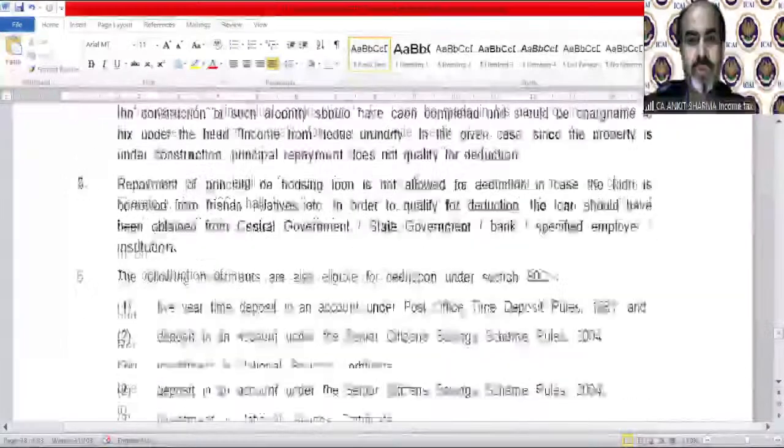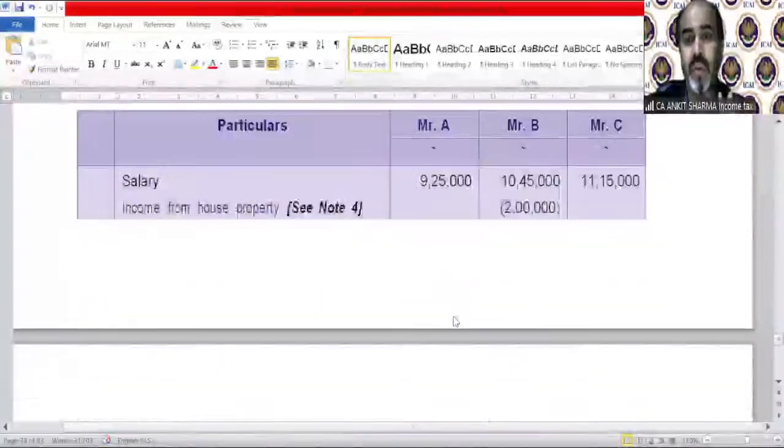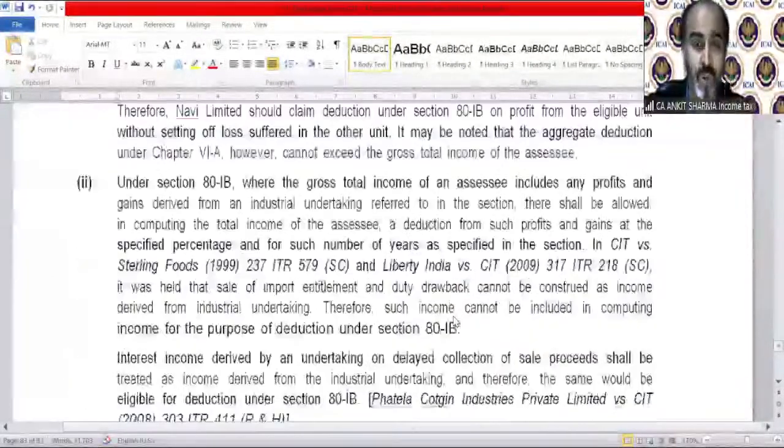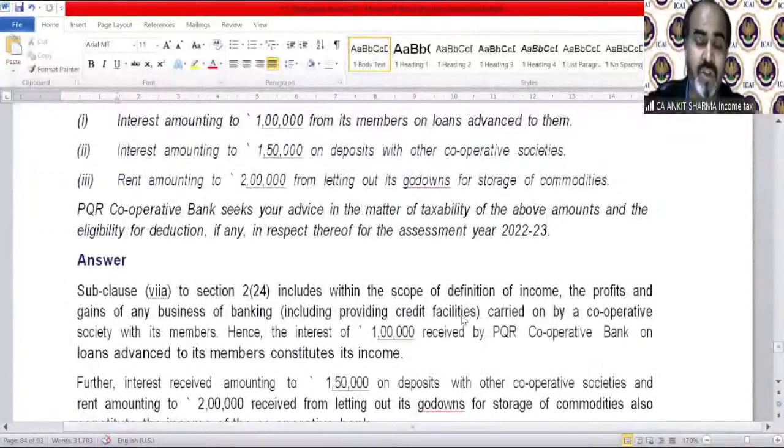Okay, so these are the questions. You should try, of course, all the questions. I prefer please go through these questions, solve them. Like in this deduction chapter, a lot of examples, of course, and a lot of questions the Institute has made for you. So kindly go through that, solve it. It will really help you to understand the topic nicely and more brightly.